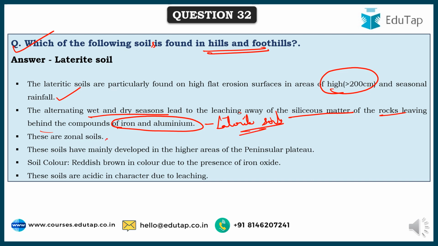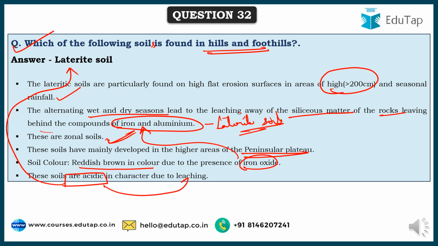And these are azonal soils because of the continuous leaching away, and these soils are mainly developed in higher areas of peninsular plateaus, we all know, because of the erosion. And soil color is generally reddish brown because of iron oxide, as we have already mentioned, because they leave behind the iron and aluminium compounds, that leads to reddish brown color. And acidity is the main characteristic feature of these laterite soils because of the leaching that happens.